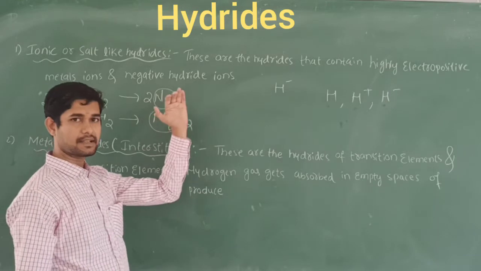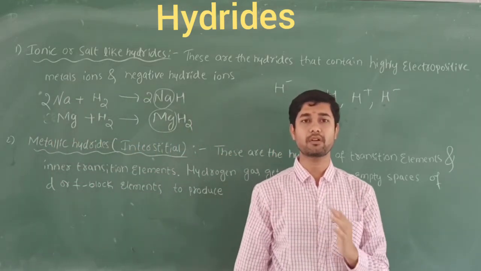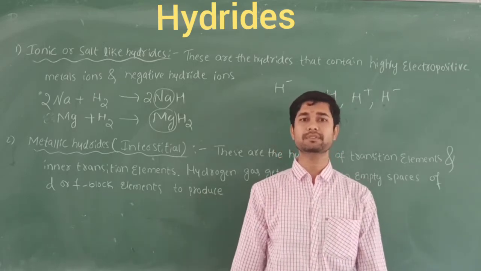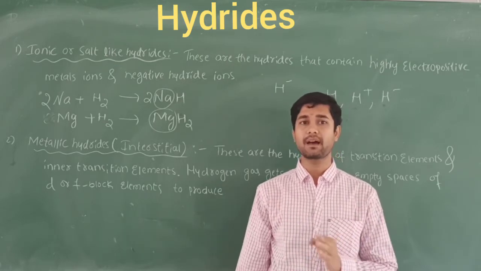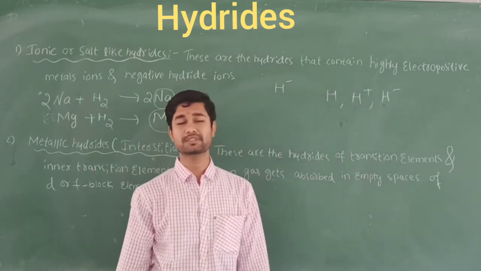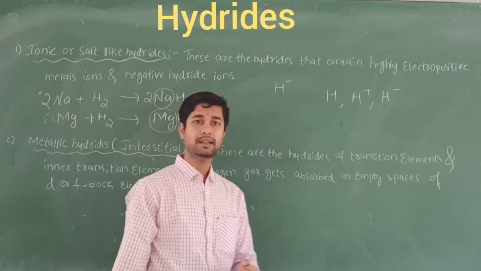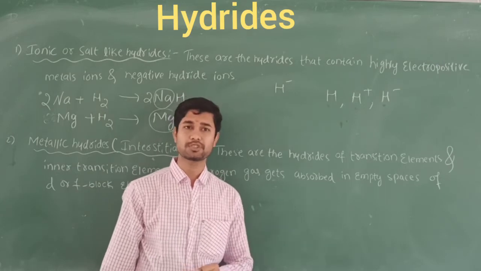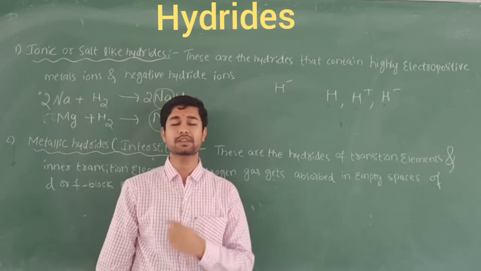In these ionic solids, hydrogen has a tendency to form with group 1 elements as well as group 2 elements. Group 1 elements are the alkali metals, and group 2 elements are the alkaline earth metals. Group 1 shows a highly electropositive nature. Why highly electropositive? Because the outermost shell has only one electron in group 1, so it easily loses that one electron.